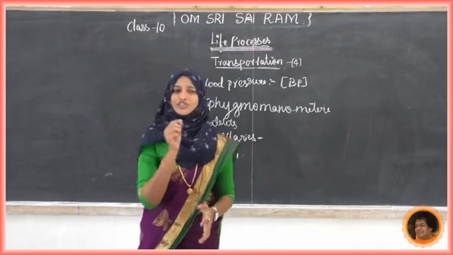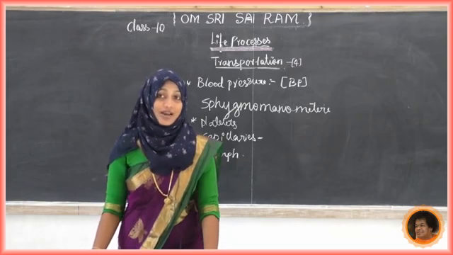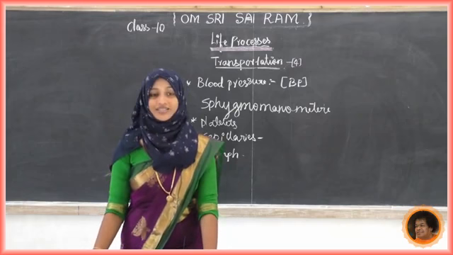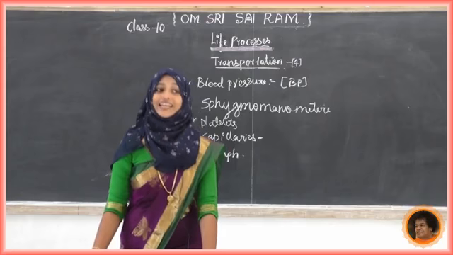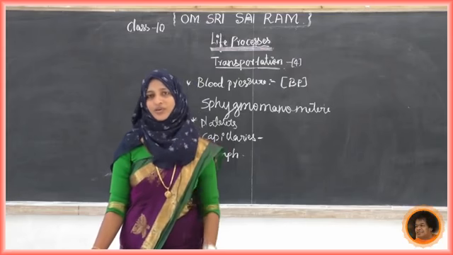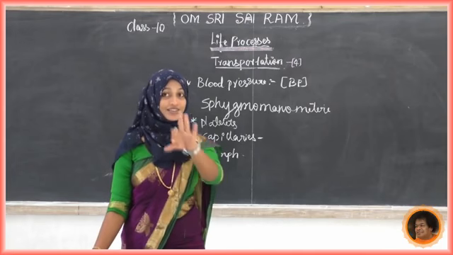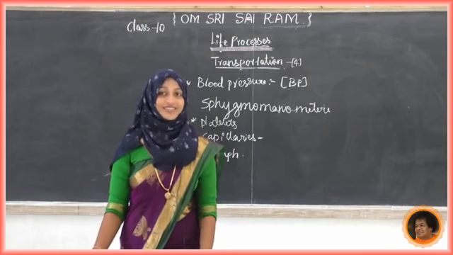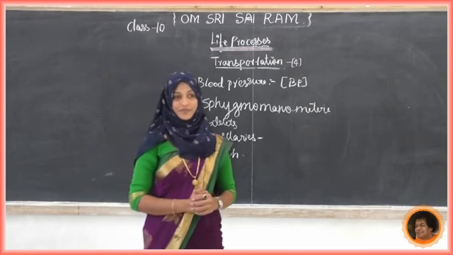It is very similar to the plasma of blood, but plasma has color, whereas lymph has no color. It contains less protein. Plasma contains three different blood cells. Now we'll see what the functions of lymph are.